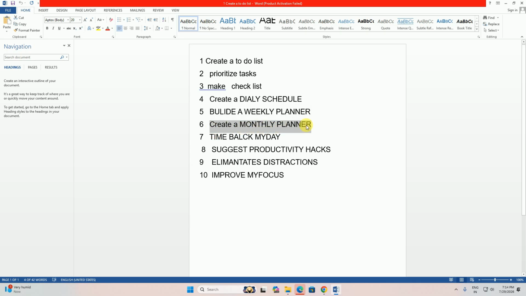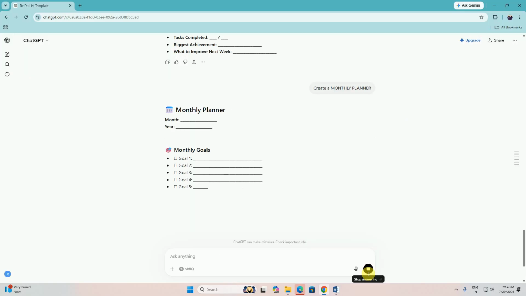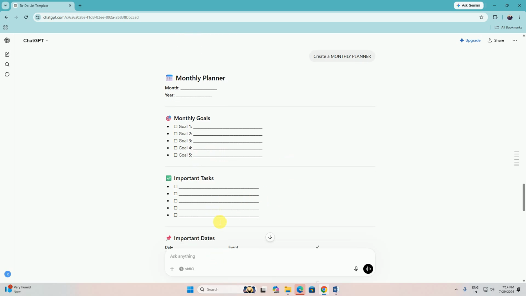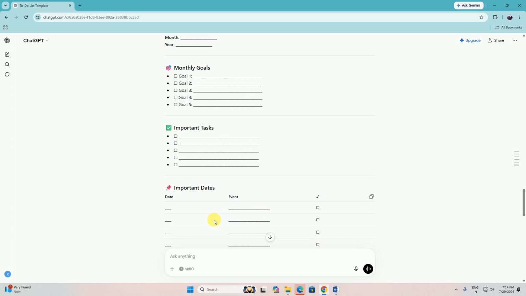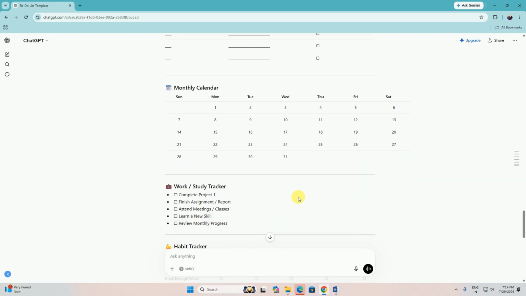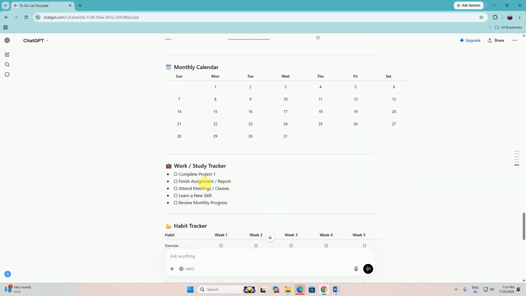Another one is a creative monthly planner. The creative monthly plan has the month and year. Then you can plan this way: goal 1, goal 2, goal 3, goal 4, goal 5. These are monthly goals, and important tasks are scheduled this way, with important dates of events or any activities. Work and study track: complete projects, finish assignments and reports, attend meetings and classes, learn new skills, review monthly progress.